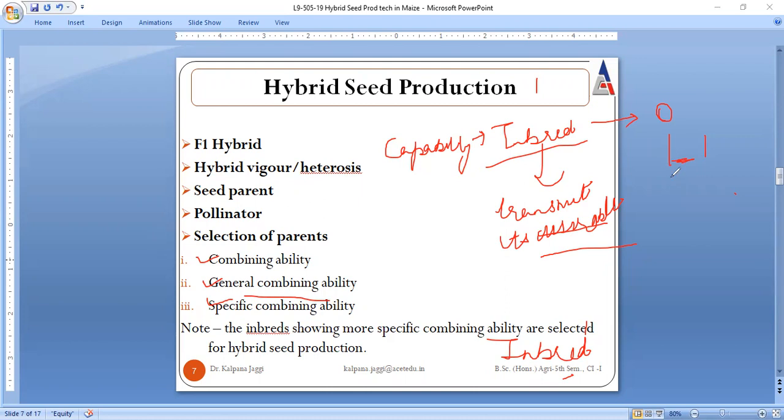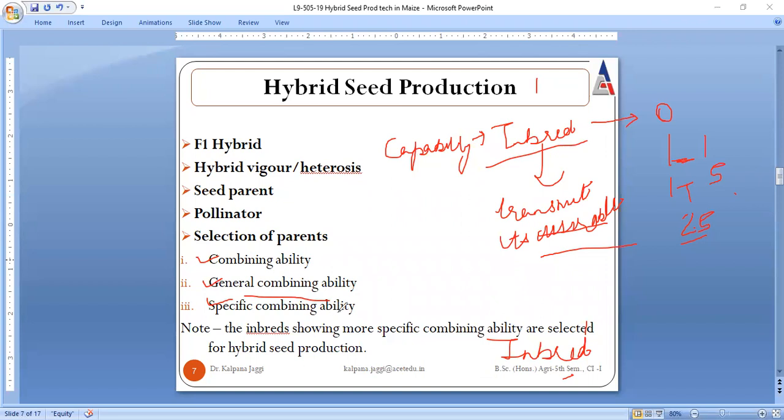Say if one value is 1 and the other is 5, somewhere in between it is capable of transferring a 2.5 level of features. This is clear to all. So how much an inbred is capable of transferring its feature, on that basis we call it general combining ability, or the specific, right?